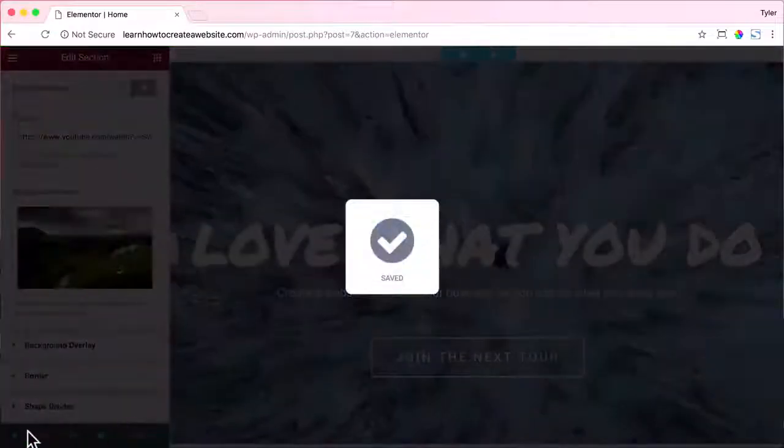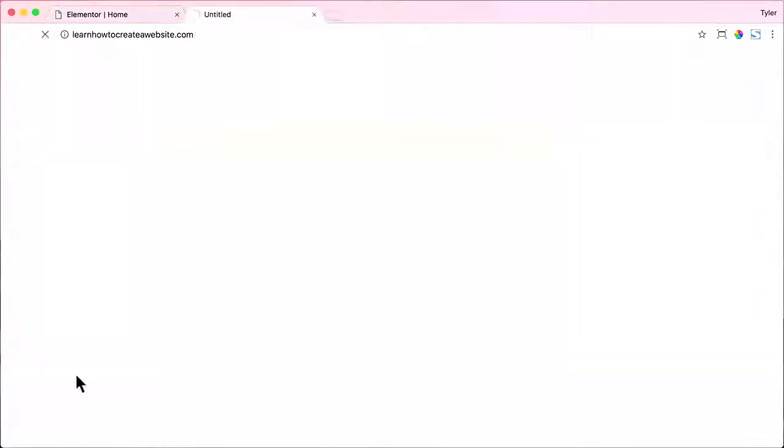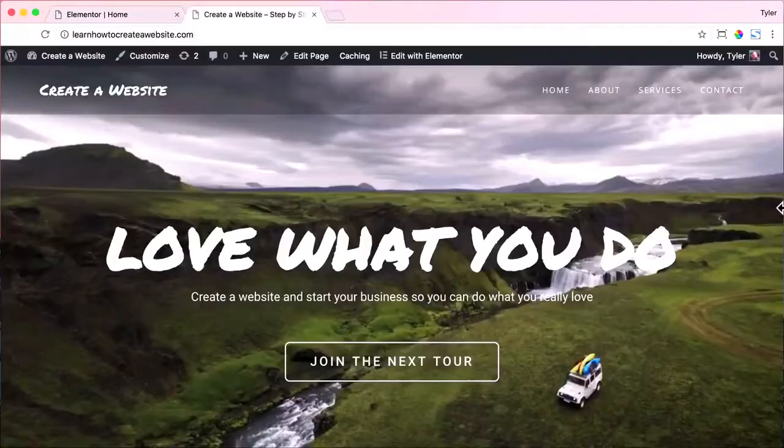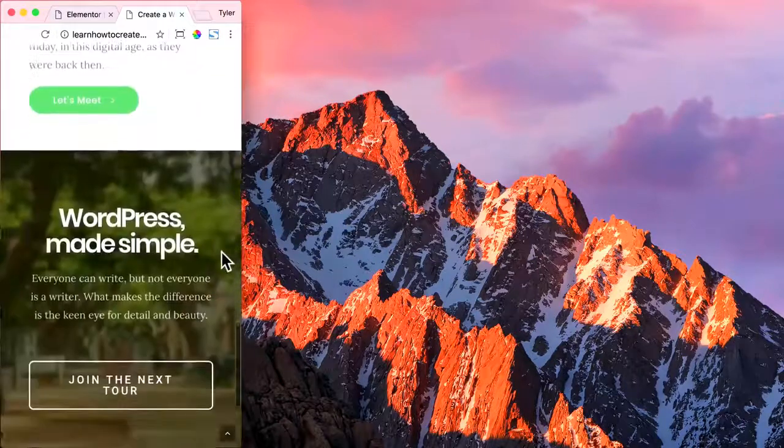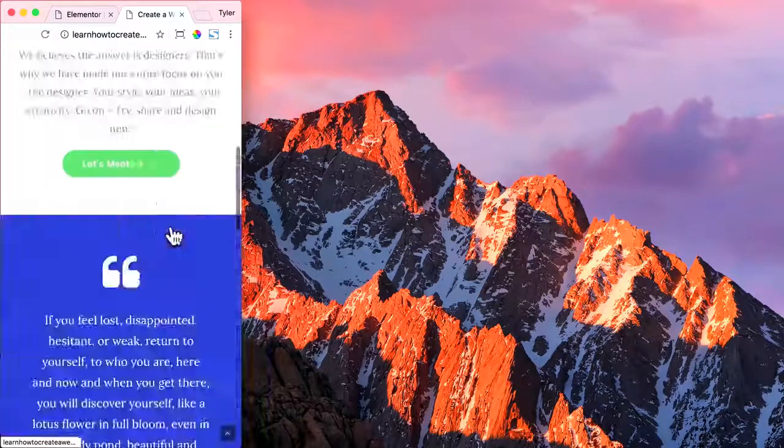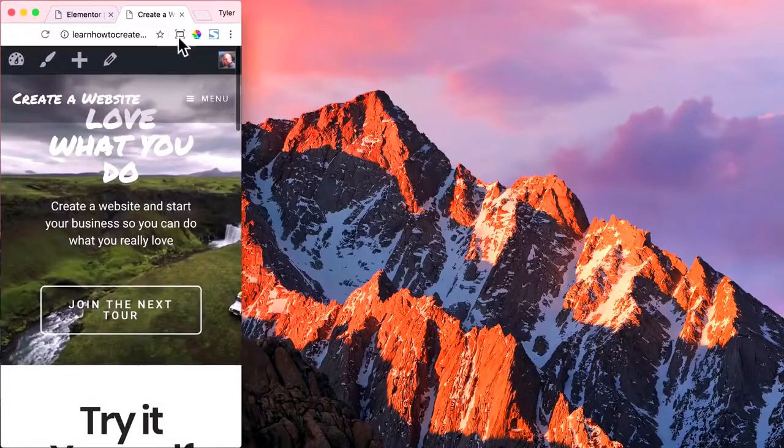All right, so we can save that and exit out of there and view our page. Now, if we squish the page, we're going to see instead of being blank, it will show that image in the background. And that looks really cool. We still need to fix some things like this "Love What You Do" headline is too far up. So we need to add a little more space to the top. And the "Join the Next Tour" button is on 2 lines. We only want it on 1 line. So let's go ahead and fix that.